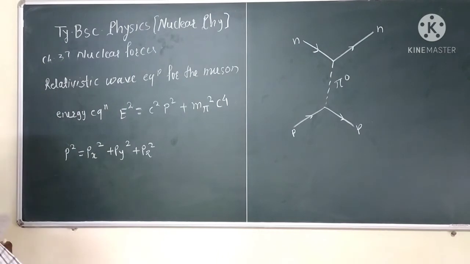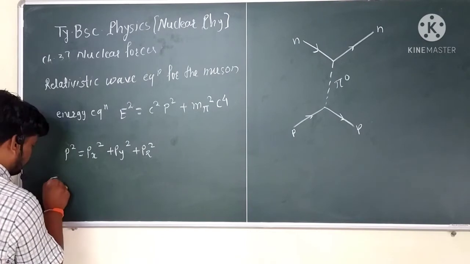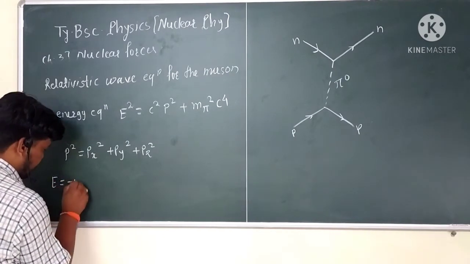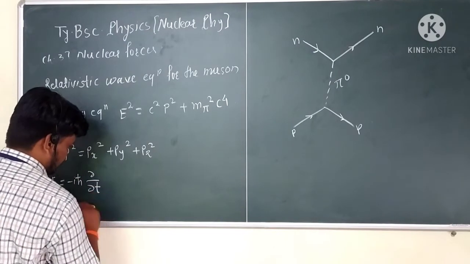And if we see the quantum operators for the total energy and the momentum components, they can be written as: E is equal to minus i h cross dou by dou t.